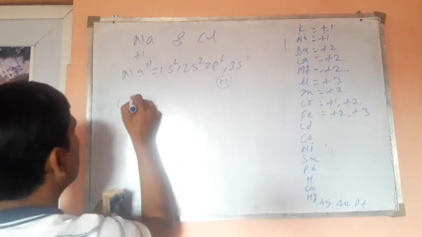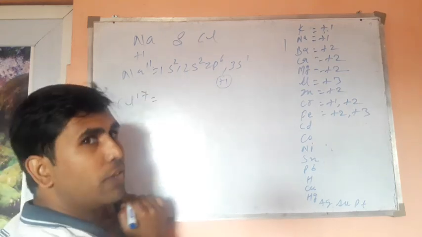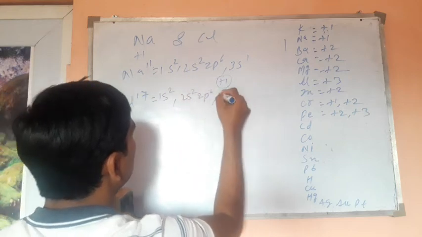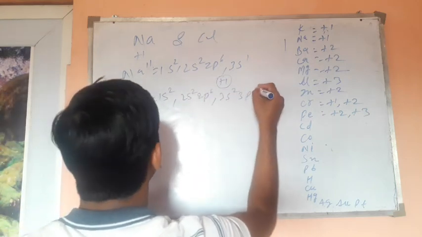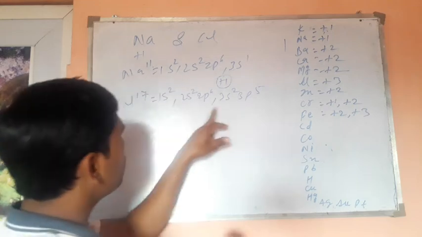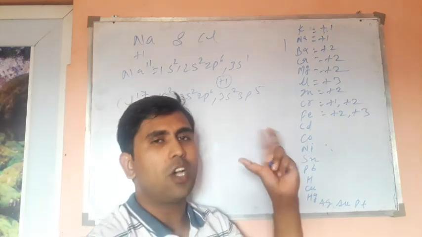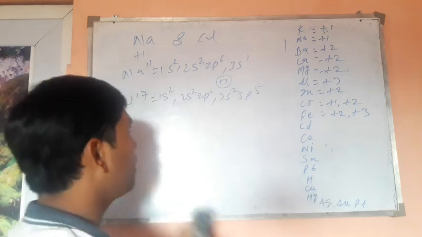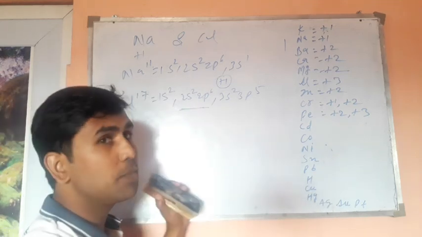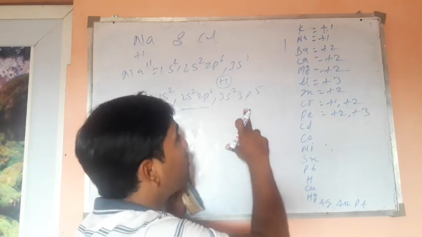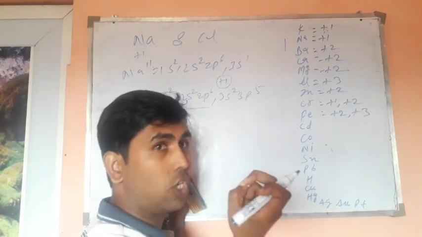And now the chlorine. Chlorine has atomic number 17, with electronic configuration 1s2, 2s2, 2p6, 3s2, 3p5. So in the outermost orbit there are 7 electrons. So what's easy to attain the octet configuration? Look, here octet is already present. But here they can also get octet if they receive just 1 electron.